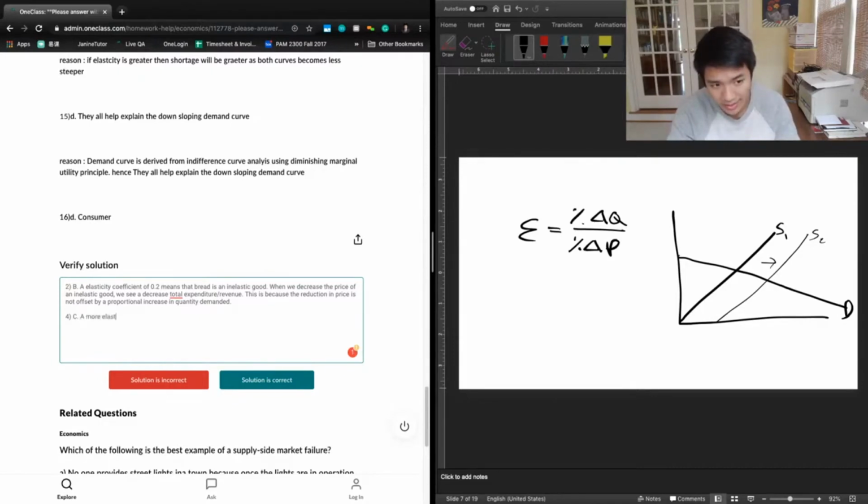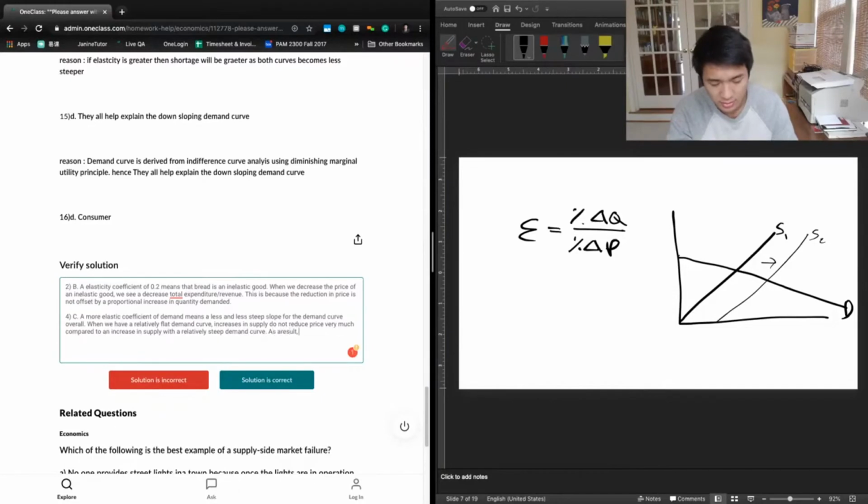A more elastic coefficient of demand means a flatter, less and less steep slope for the demand curve overall. When we have a relatively flat demand curve, increases in supply do not reduce price very much compared to an increase in supply with a relatively steep demand curve.